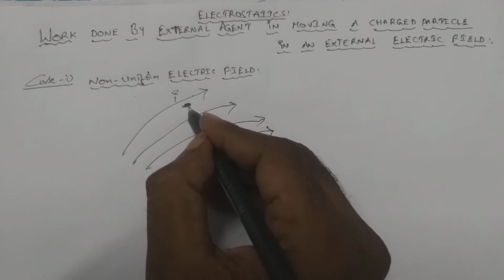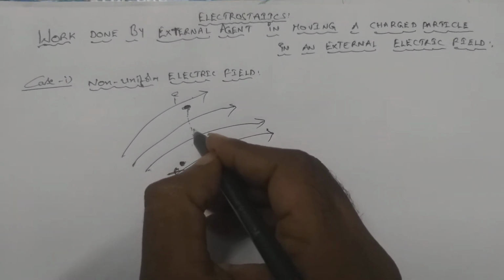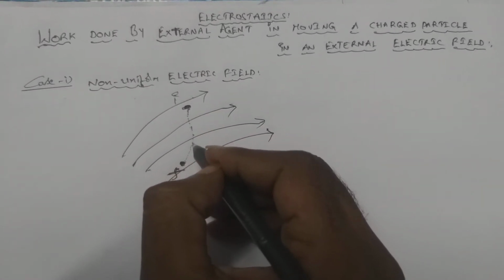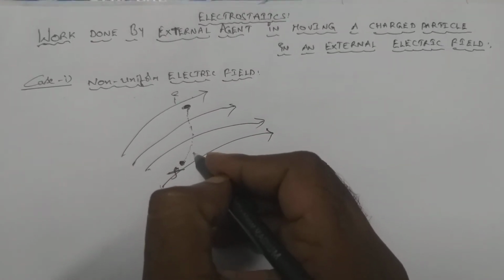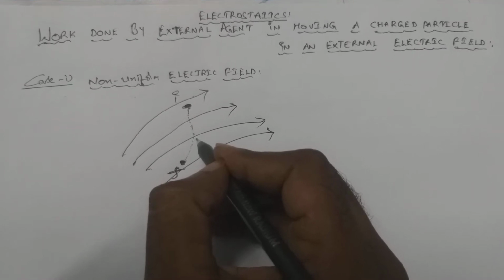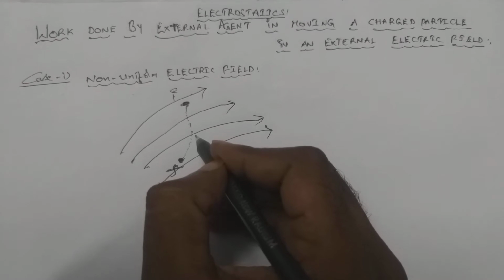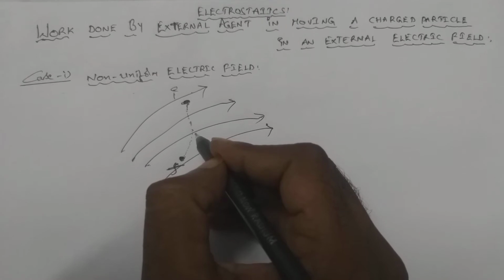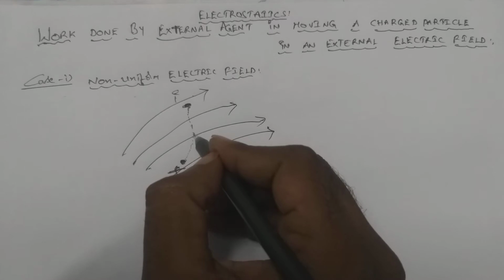Let us suppose we are moving the charged particle very slowly, such that throughout the motion of the charged particle, there won't be any change in its kinetic energy. That means we are moving the charged particle infinitesimally slowly, such that there is no change in kinetic energy. And let us analyze the situation here.